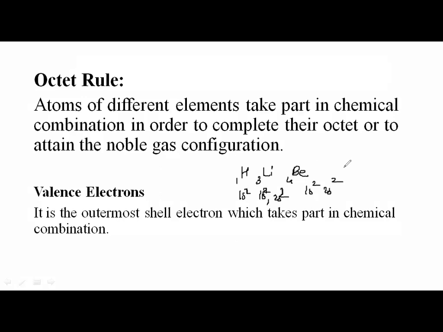For such elements, I cannot call it an octet, I call it a duplet: 2 electrons in the outermost shell. So atoms of different elements combine with each other in order to complete their respective octets, that is 8 electrons in their outermost shell, or a duplet, that is 2 electrons in the outermost shell in case of hydrogen, lithium, beryllium, and so on, to attain the nearest noble gas configuration.